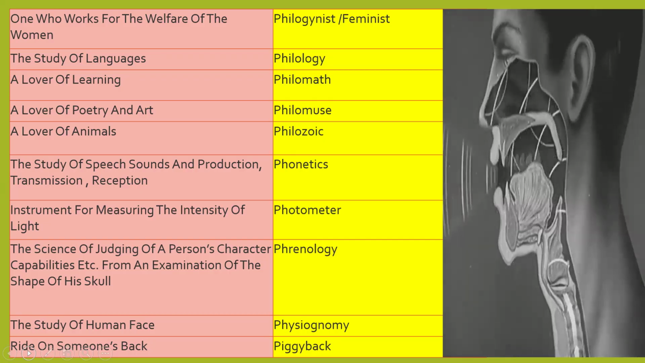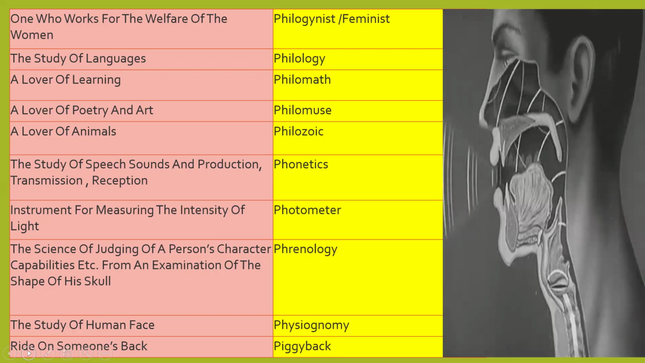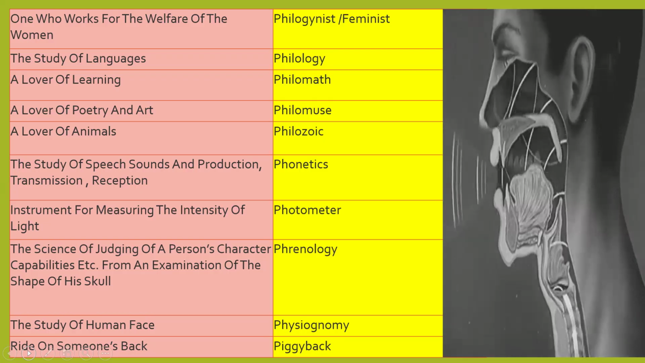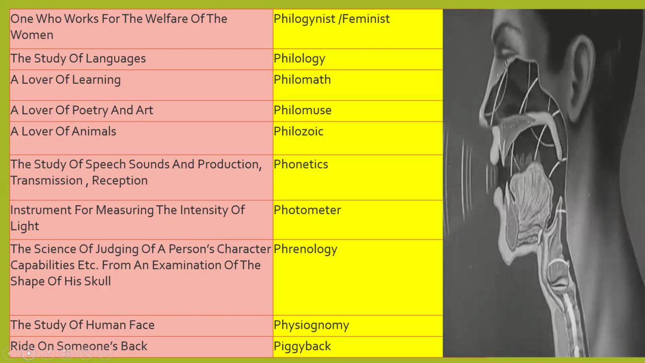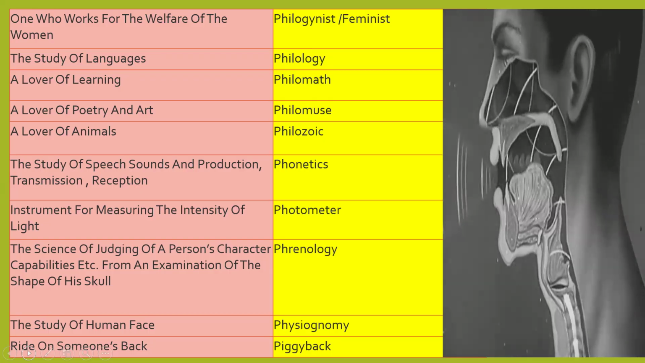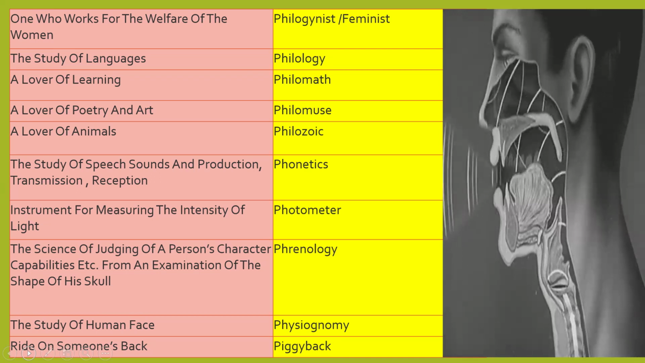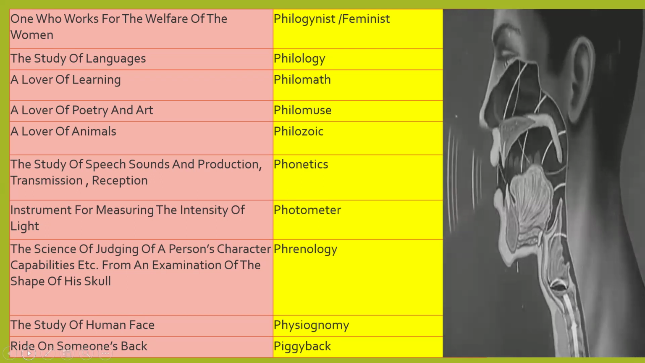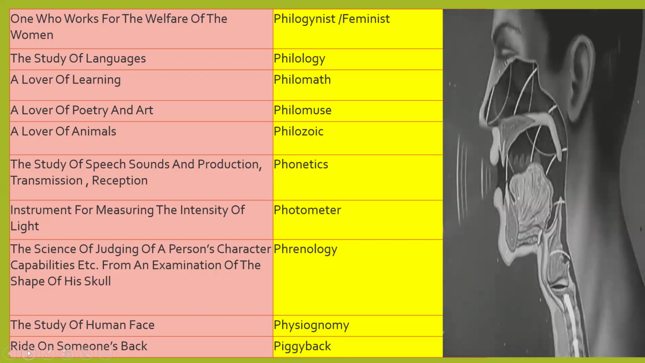Phonetics, you know very well, is the study of speech sounds, their production, transmission and reception. Photometer: photo means light, wherever photo is coming, it means light. So a photometer measures the intensity of light.